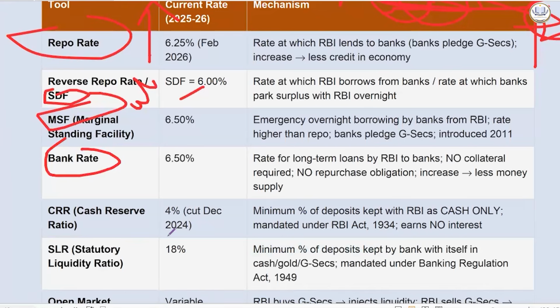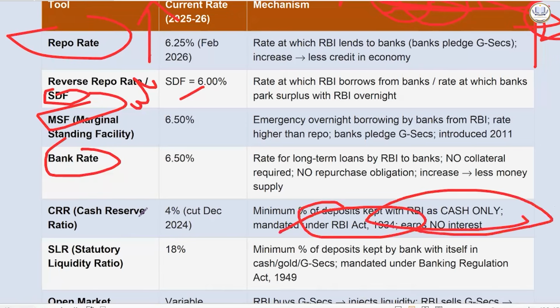What is the difference between CRR and SLR? It is a minimum percent. Now CRR hovers roughly around 4%. It changes according to the need. It is the minimum percent of deposits that is kept with RBI as cash only. It is mandated under the RBI Act 1934 and earns no interest.